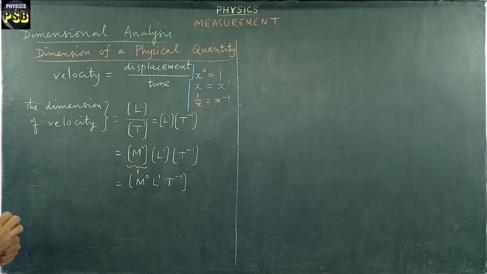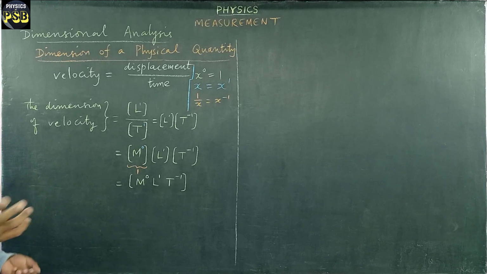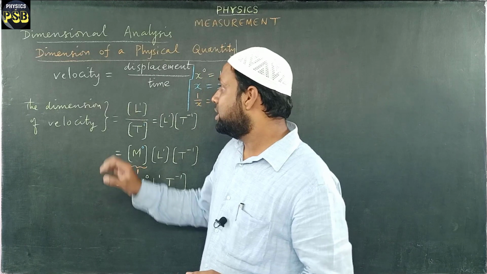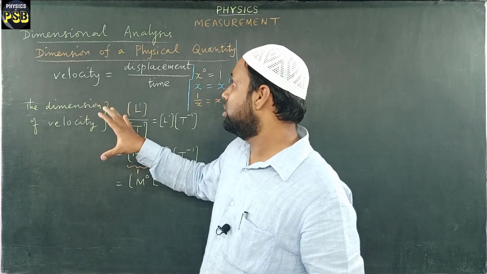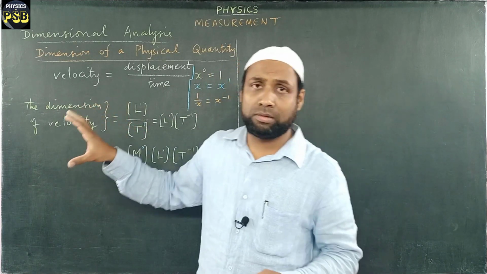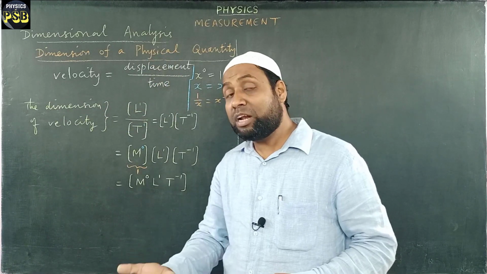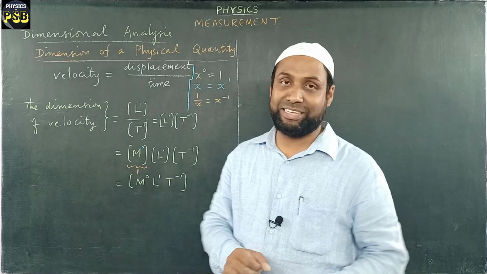Now, let me provide some basic information about dimensions. I told you earlier, dimension is nothing but the power of a physical quantity to which the fundamental quantities must be raised.